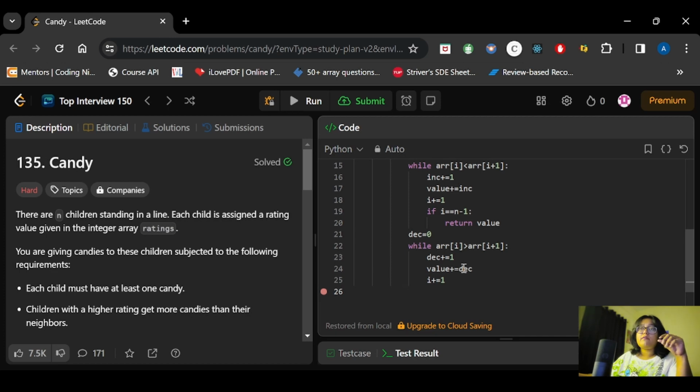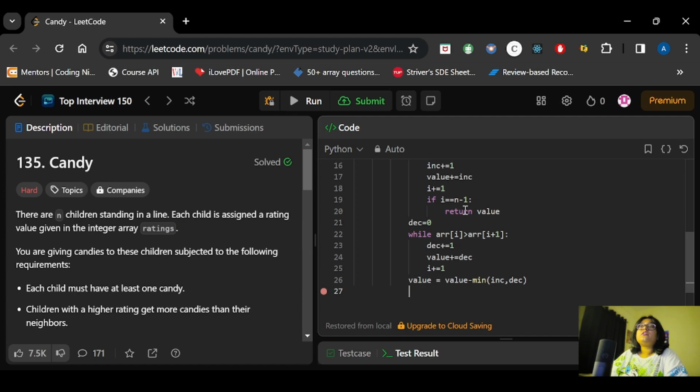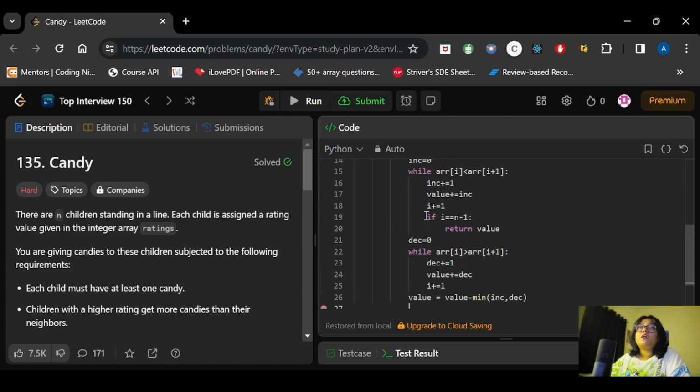Now we are calculating a value, and we will be reducing the value by the minimum of the incremented value and the decremented value. So value will be equal to value minus the minimum of increment and decrement.